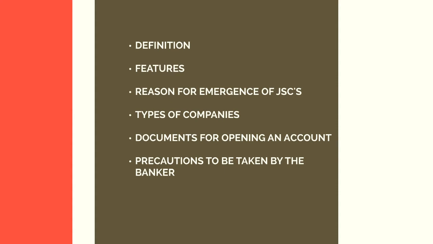Below that, the person who is authorized to sign the negotiable instrument, his or her name is mentioned, and the designation is mentioned below the name of the person, and then the signature is affixed on the negotiable instrument. So these are the things that the bank has to consider while opening an account for a joint stock company.